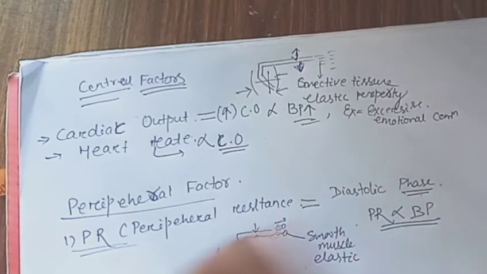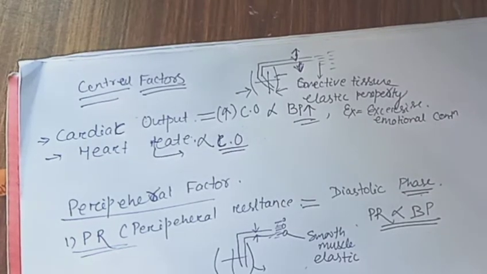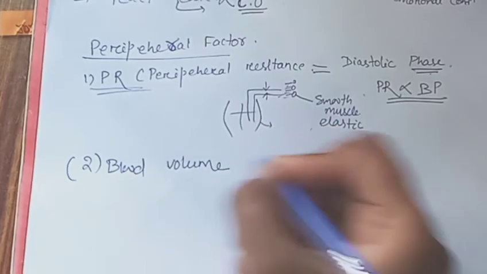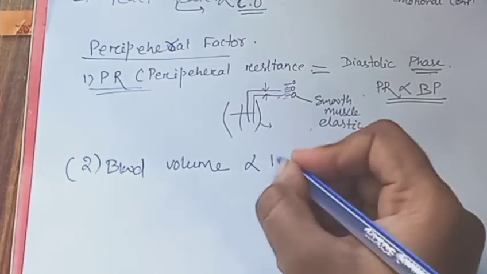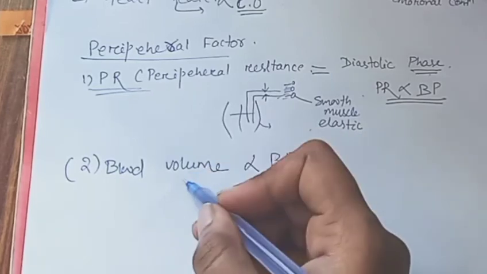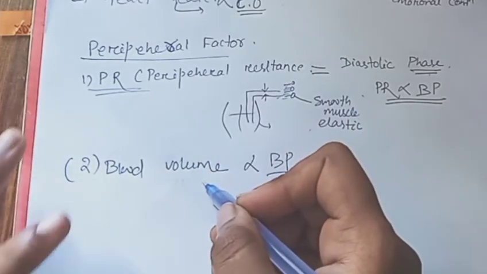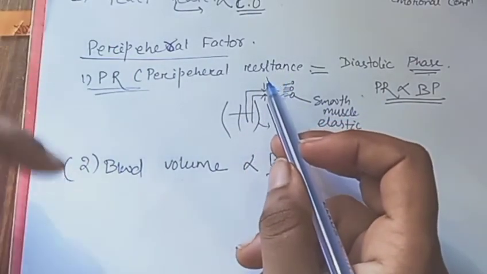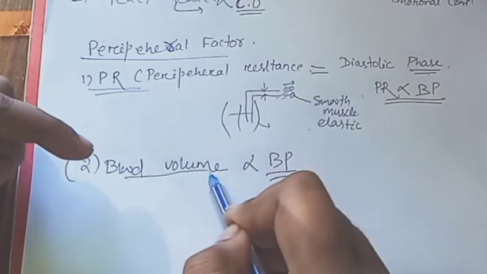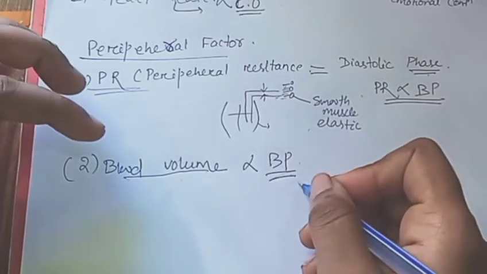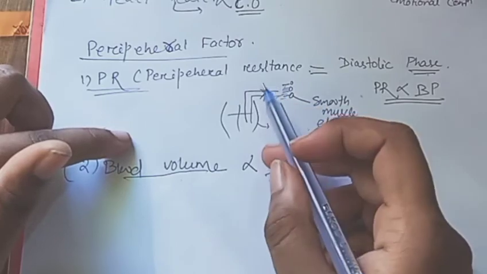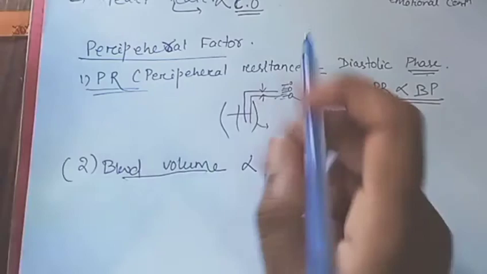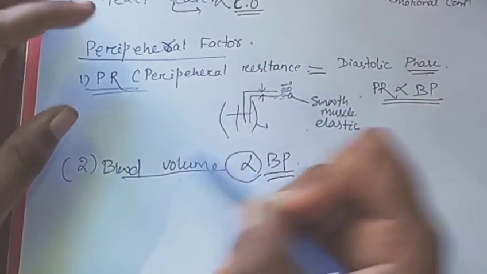Beyond the peripheral factor, another thing is our blood volume. How is blood volume related? It is related directly, because blood volume becomes less when peripheral resistance is acting more, so that the blood volume is less, which makes the blood pressure also less. And when blood volume is more during the systole, then the blood pressure is also more. In this way they are directly related.